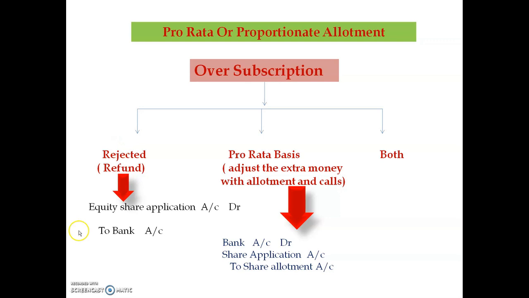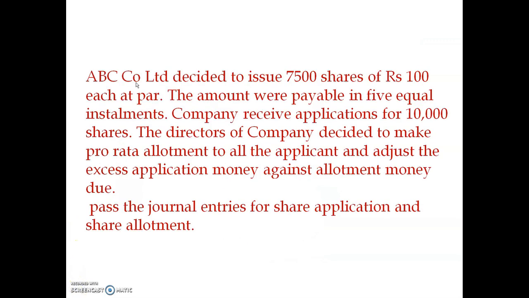So let's start. Here I have taken one practical problem on issue of shares at par with oversubscription under pro rata basis. ABC Company Limited decided to issue 7,500 shares of rupees 100 each at par, which means rupees 100 is the face value.